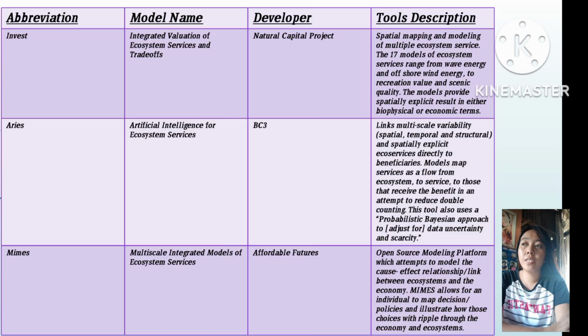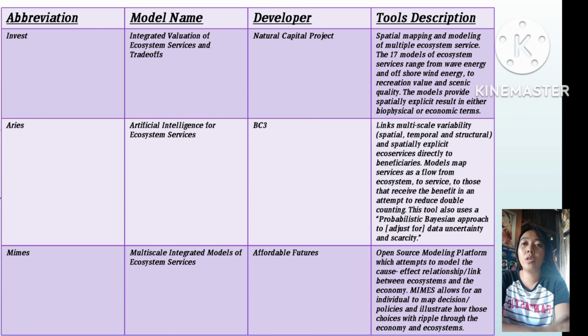So first, InVEST is the abbreviation for Integrated Valuation of Ecosystem Services and Trade-offs, which is the model name. The developer is the Natural Capital Project, and the tool description is spatial mapping and modeling of multiple ecosystem services.